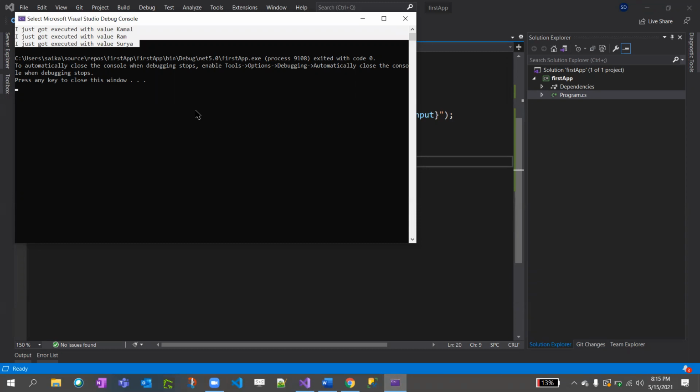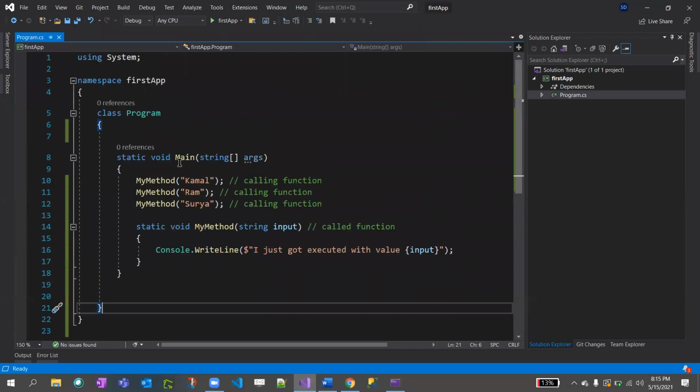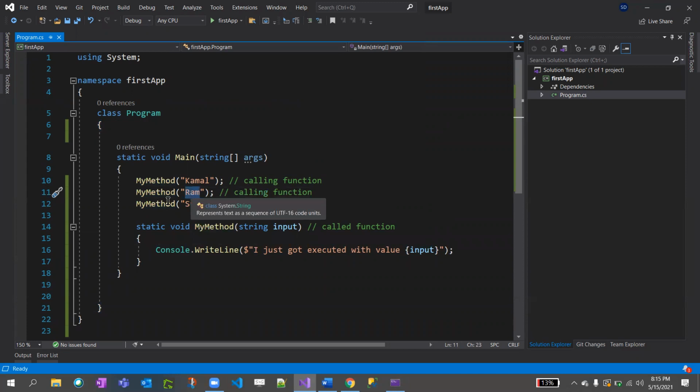What did happen? You got it, right? Static view. So this method is called 3 times and it has its dynamic input. We gave input Ram here and Surya here, and Surya is passed to this input, and this input got printed here. Is this clear?